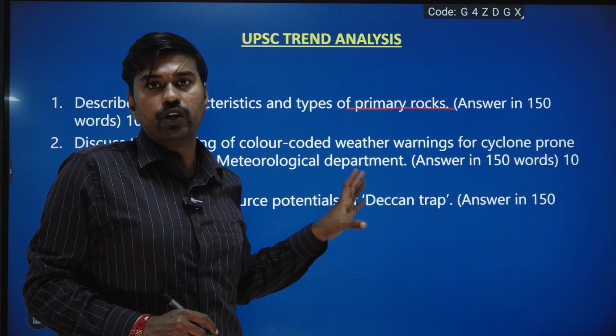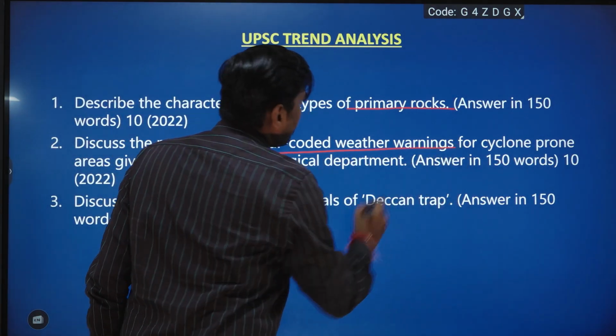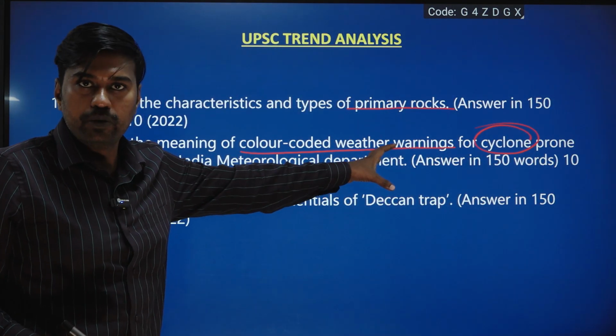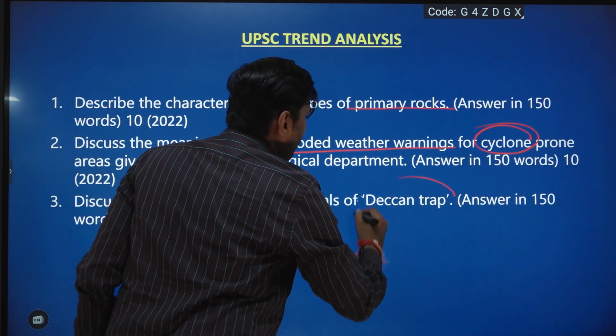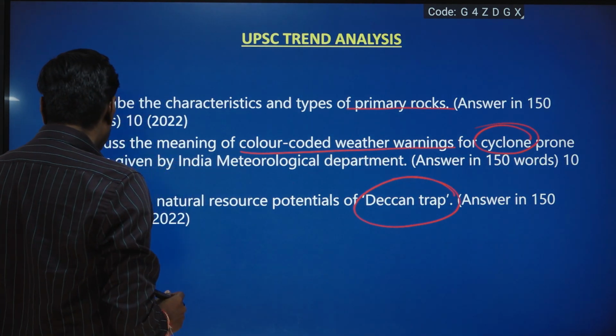Along with that, you can also include rocks chapters. Then what are the other areas? They have also asked questions about cyclone, because we always said that climatology is going to be very crucial for both your prelims and mains examination. And they have also asked about the potential resource of Deccan Trap.